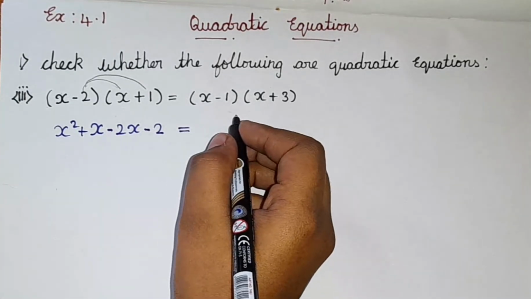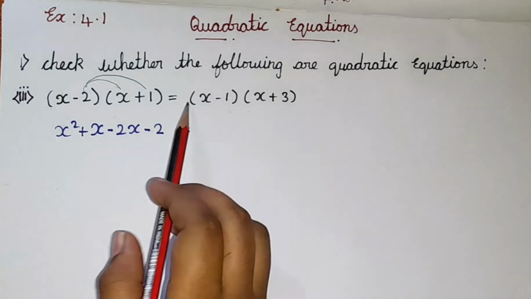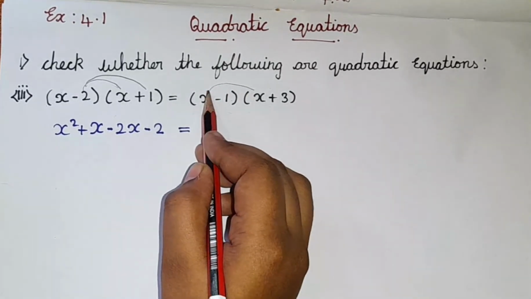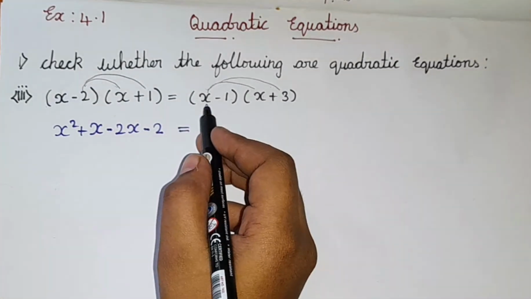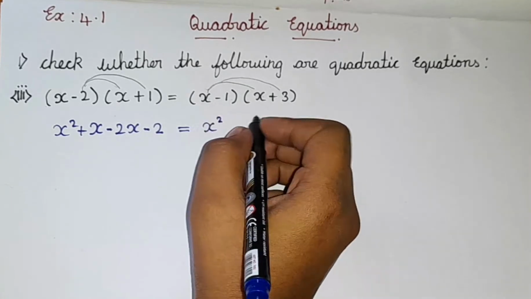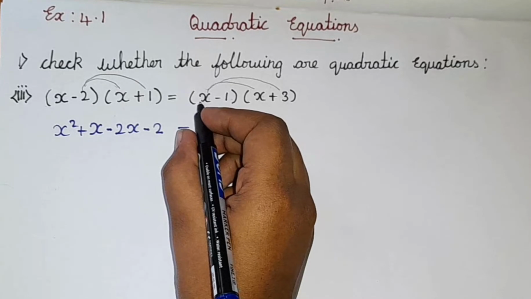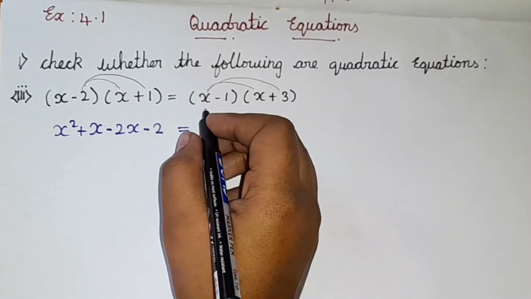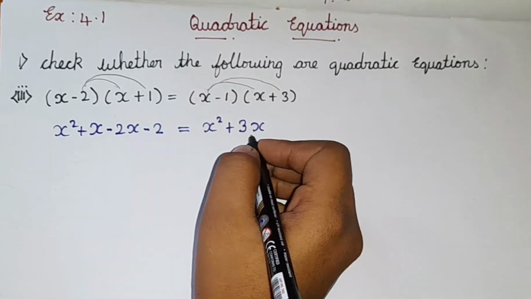And here also we are going to be doing the same thing. Okay, so we are going to be multiplying this term with this term. So first I am going to be multiplying this x with this x, and I am going to be multiplying this x with 3 as well. Okay, so let's do it. So x into x is x square, and x into 3 is plus 3x. Okay, it is plus. Why? Because here it has plus, here also it has plus. So plus into plus is plus. Here also it has plus, here also it has plus. So of course it is already in the positive form. Okay, so now we got this value.